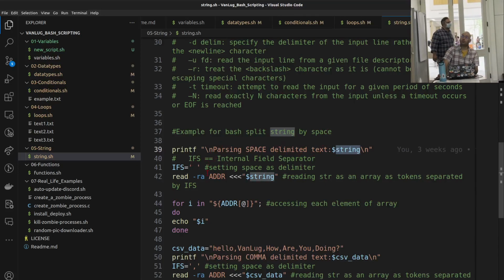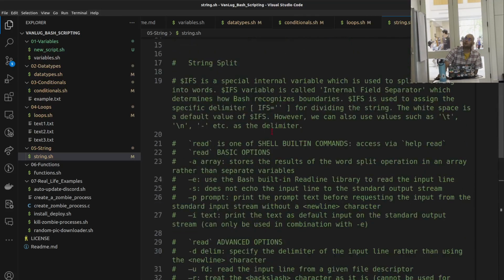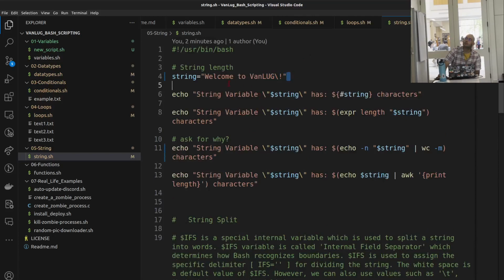All right, so the read variable, if we are reading from the string to the ADDR, I got confused myself. It's reading, but not from the standard input, so it's not waiting for the terminal for us to put something in. Technically, it's reading straight from the string that we defined above. I can copy paste it here so that we see it later on.